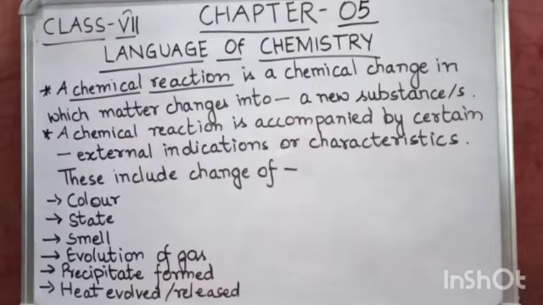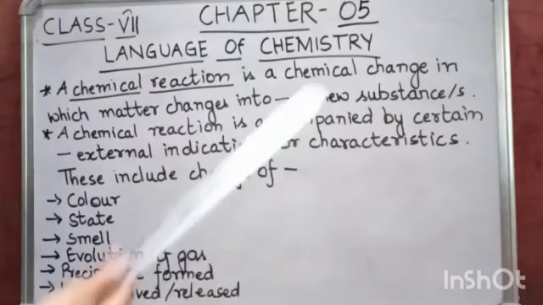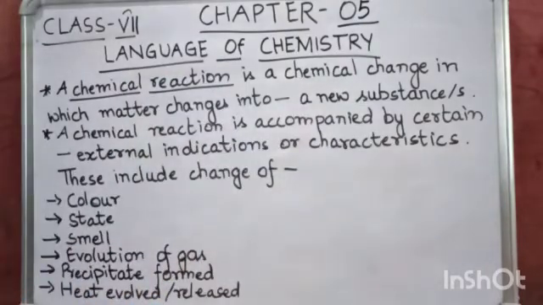Earlier I told you about what is a chemical reaction, and also about the type of changes that are observed during a chemical reaction. A chemical reaction is a chemical change in which matter changes into a new substance or substances, and a reaction is accompanied by certain external indications.